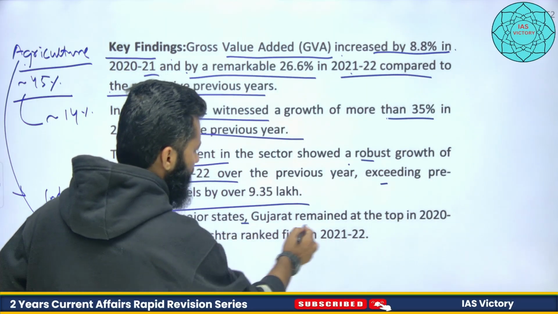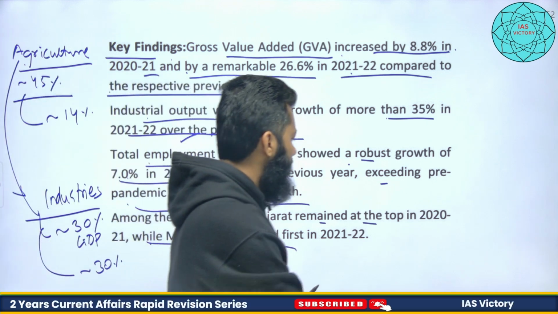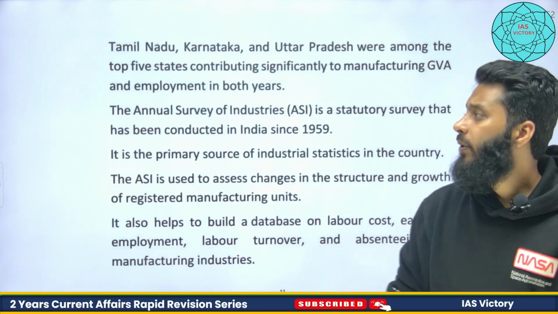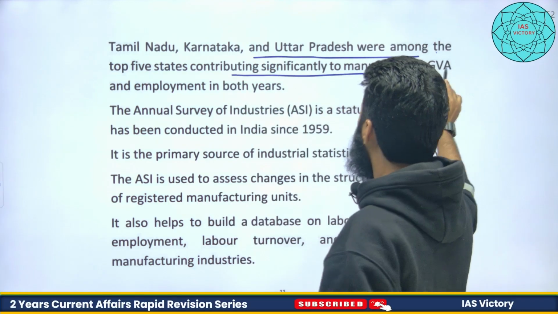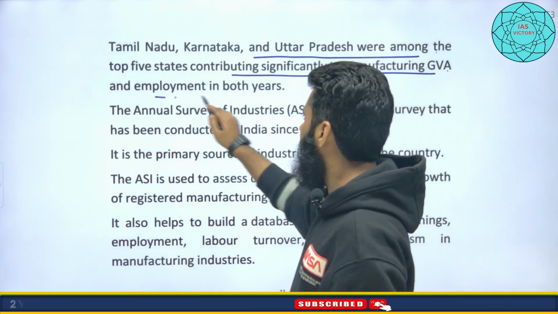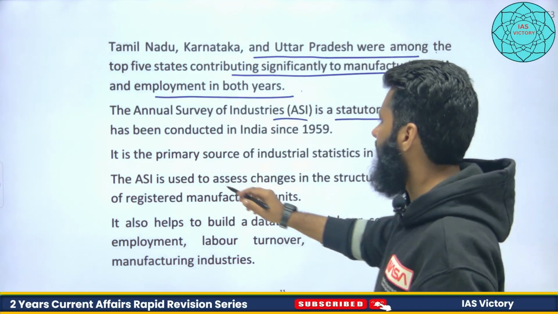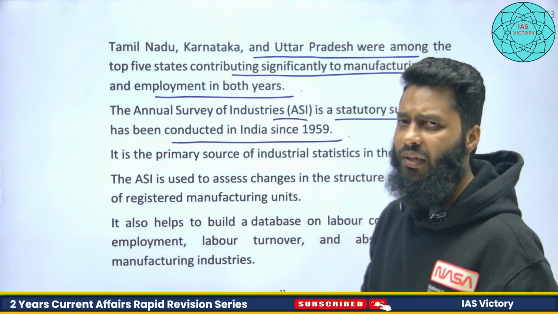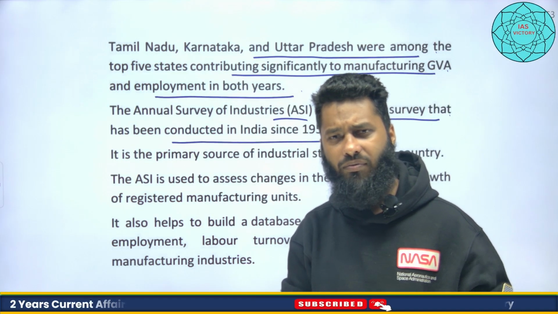Among the major states, Gujarat remained on top in 2020-21, while Maharashtra ranked first in 2021-22, right? Tamil Nadu, Karnataka, and Uttar Pradesh were among the top 5 states contributing significantly to manufacturing and employment in both years. The Annual Survey of Industries is a statutory survey that has been conducted in India since 1959. But you can also avail these data from the recent Economic Survey, which will be more accurate.